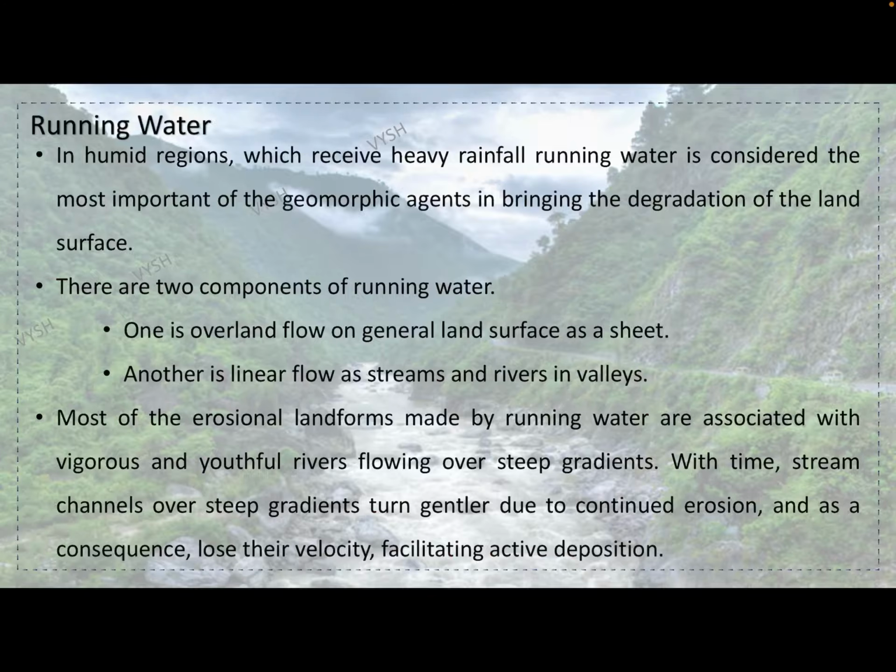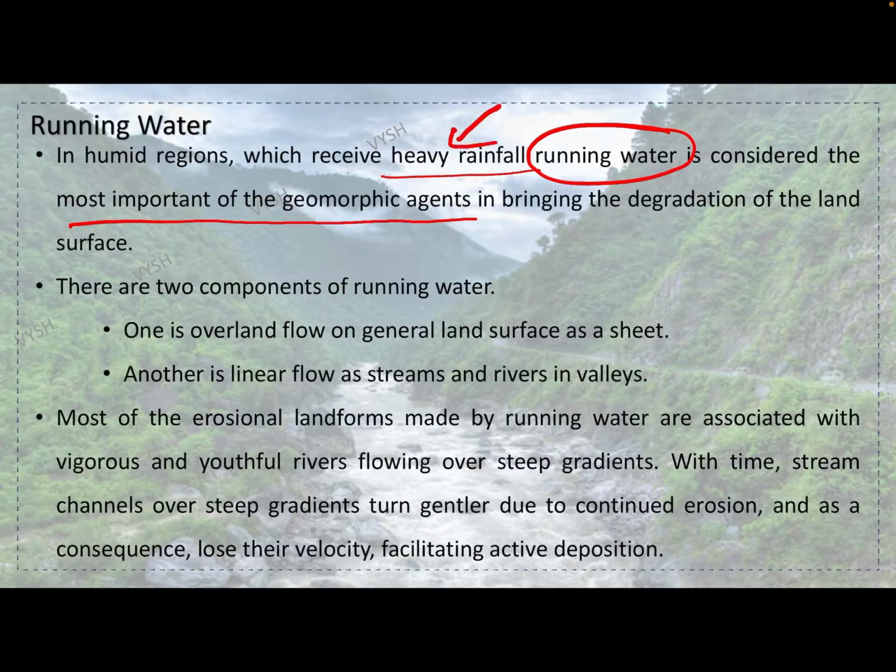In humid regions which receive heavy rainfall, running water is considered the most important of the geomorphic agents in bringing about degradation of the land surface. There are two components of running water. One is overland flow on the general land surface as a sheet, like some sort of river kind of a thing.